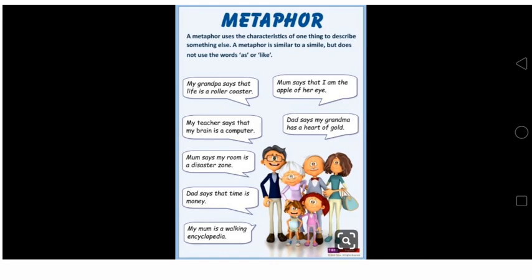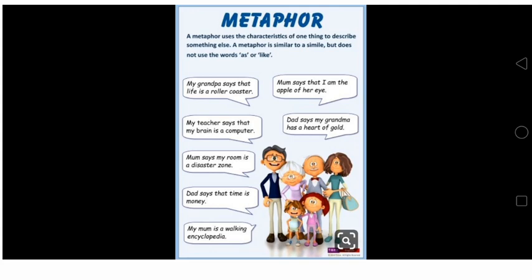Next, dad says my grandma has a heart of gold. Again, the dad has compared the grandma with a phrase, and the meaning of this phrase is a person who is kind, caring and generous. In this way we can use metaphor in our writing.